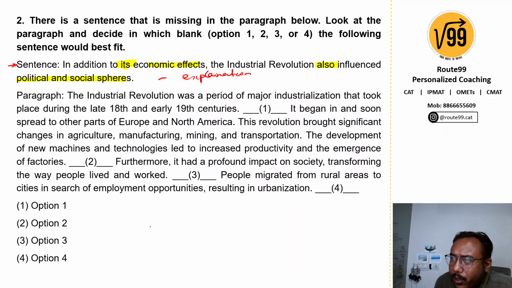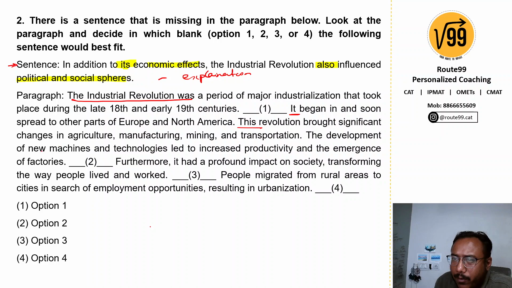The Industrial Revolution was a period of major industrialization that took place during the 18th and early 19th centuries. It began in and soon spread to other parts of Europe and North America. Clearly we can't put it here because they're still talking about the Industrial Revolution, what it was and how it began. So it's quite early. It builds on the previous idea of how it began and spread to other parts of Europe and North America. This revolution brought significant changes in agriculture, manufacturing, mining and transportation.